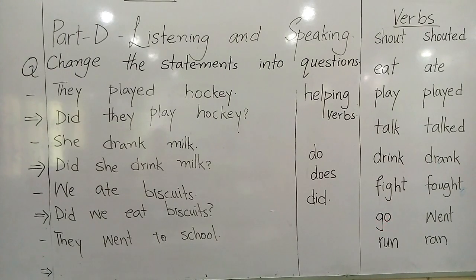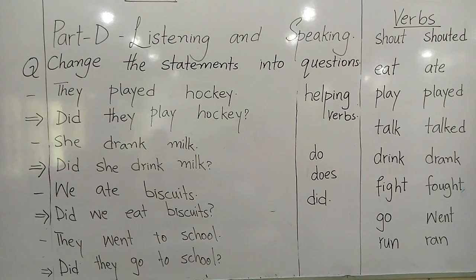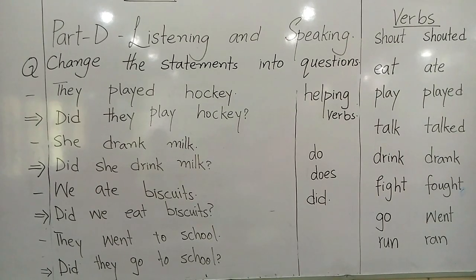So the changed spelling will become did here. Did they go to school? The answer is, did they go to school?